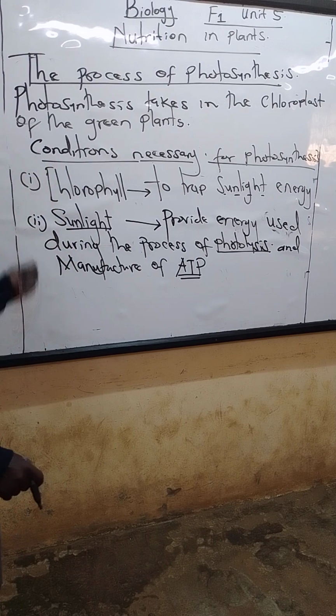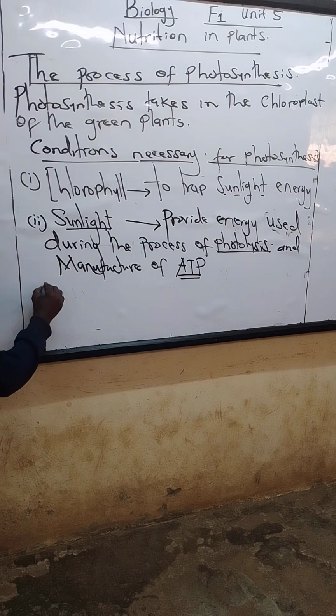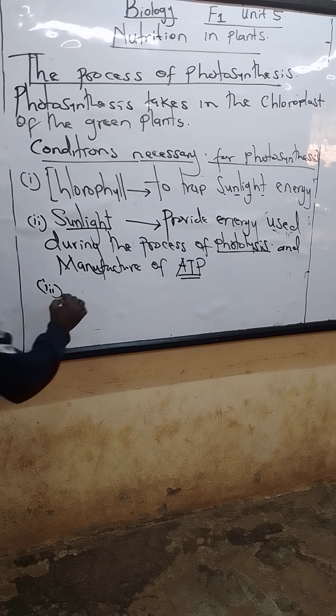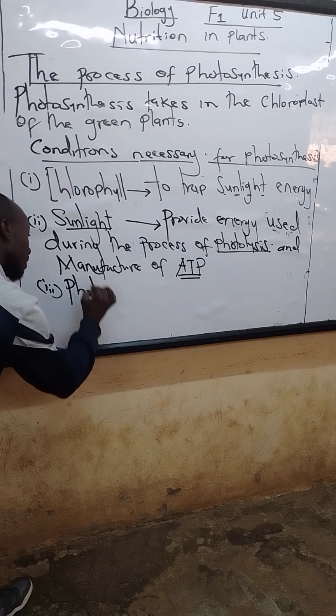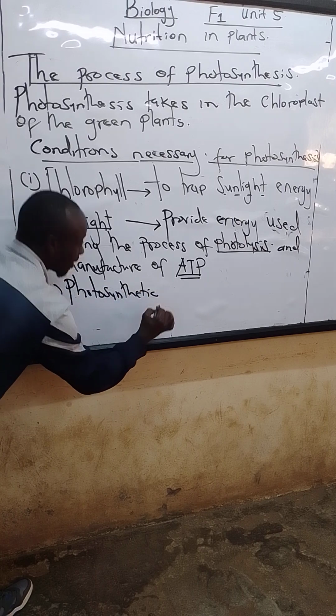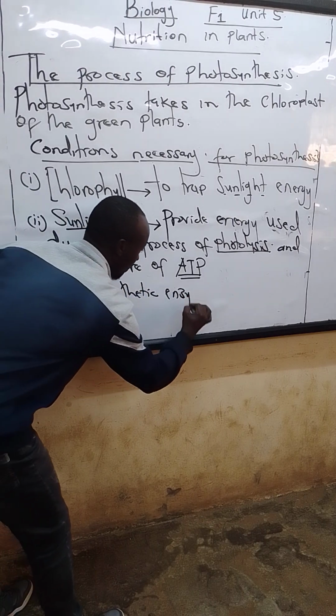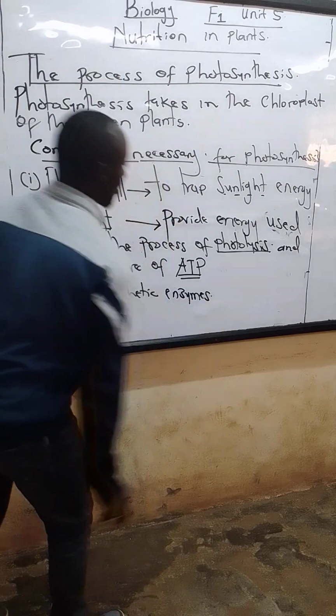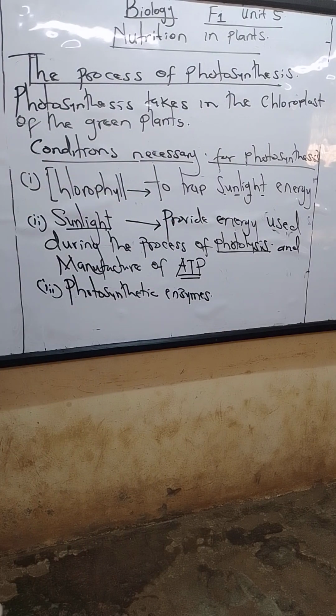Another condition, though it is not mostly written, that must be there, we have what you call photosynthetic enzymes. What are the roles of these photosynthetic enzymes?